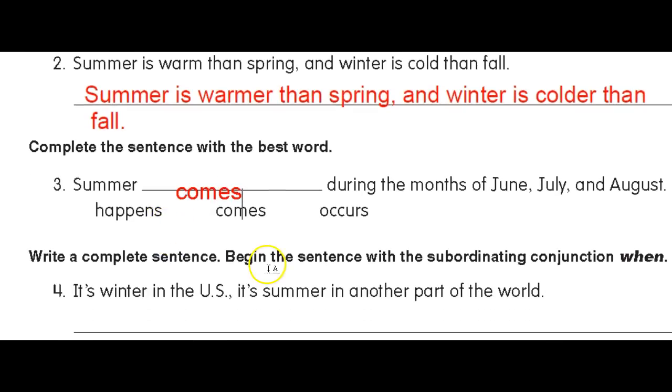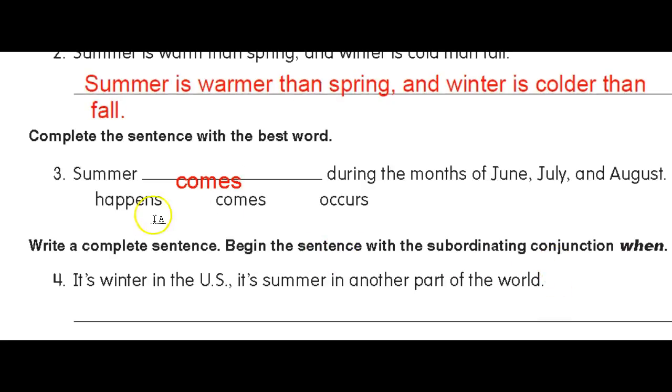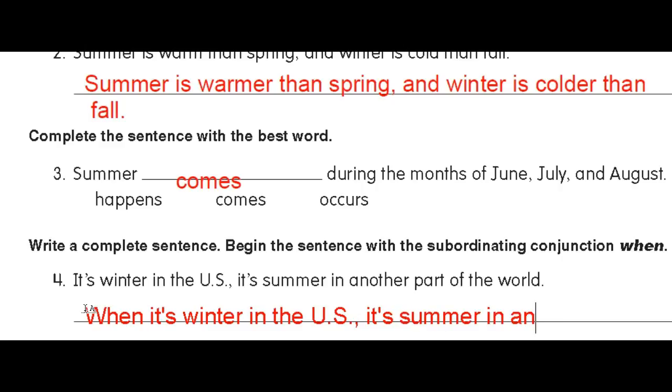Write a complete sentence. Begin the sentence with a subordinating conjunction, when. So it's winter in the U.S., it's summer in another part of the world. So we have to start. So when it's winter, remember small w, in the capital U period, capital S period, it's summer in another part of the world.